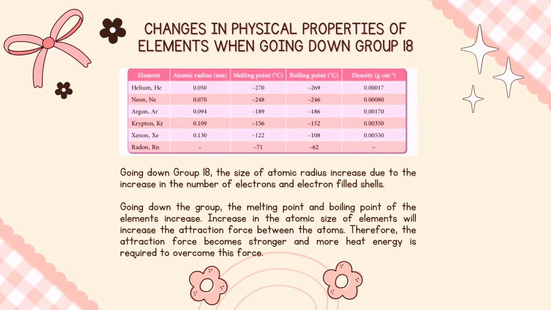Changes in physical properties of elements when going down group 18. Going down group 18, the size of atomic radius increases due to the increase in the number of electrons and electron-filled shells. Going down the group, the melting point and boiling point of the element increase. Increase in the atomic size of elements will increase the attraction force between the atoms. Therefore, the attraction force becomes stronger and more heat energy is required to overcome this force.